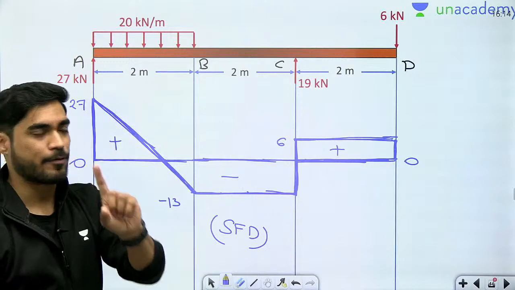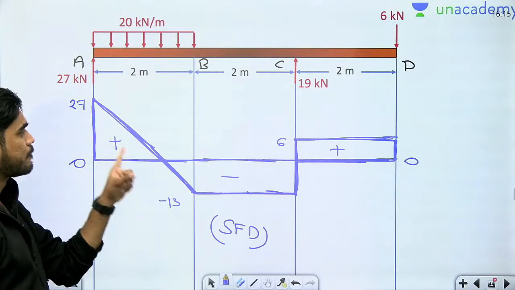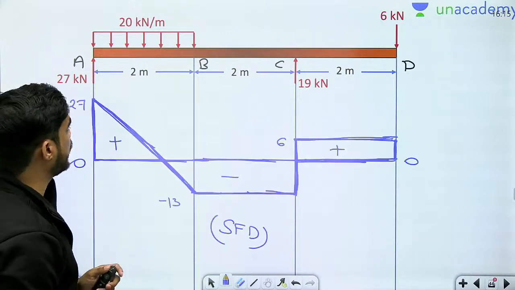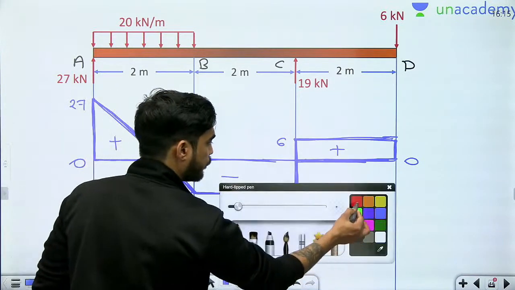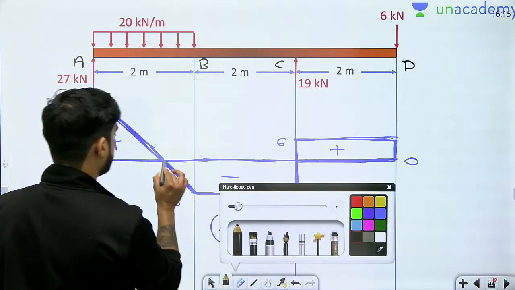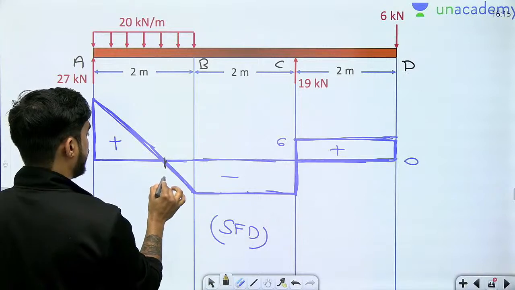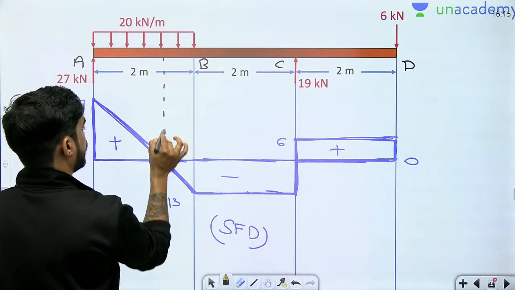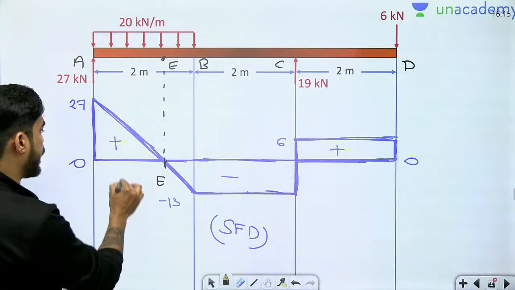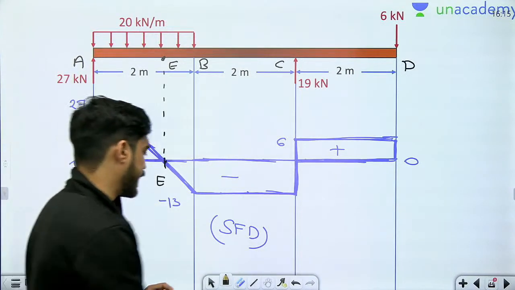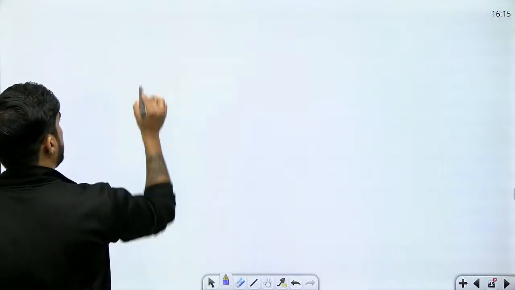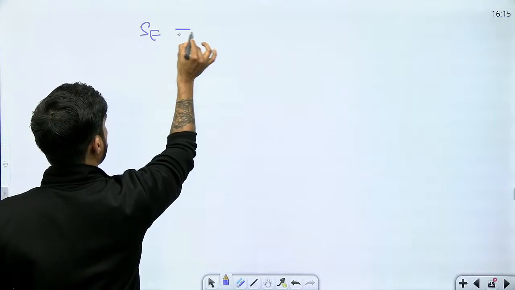तो यहाँ पहले से ही पता है पॉइंट ऑफ कॉन्ट्राफ्लेक्चर मिलने वाला है. Okay, so let's draw the bending moment diagram. तो बेटा बेंडिंग मोमेंट डायग्राम ड्रॉ करने के लिए first I need to find the location of this point. Okay, let me call this point E point. Okay, तो E पॉइंट का लोकेशन निकालने के दो तरीके हैं, मैंने आपको पहले ही बताया था. I will use the second तरीका, meaning shear force की value 0. So at point E, shear force equal to 0.